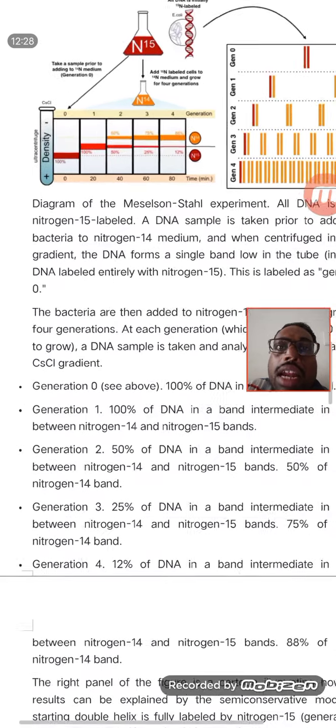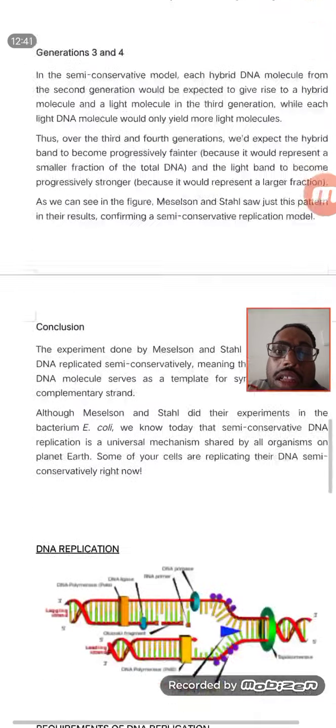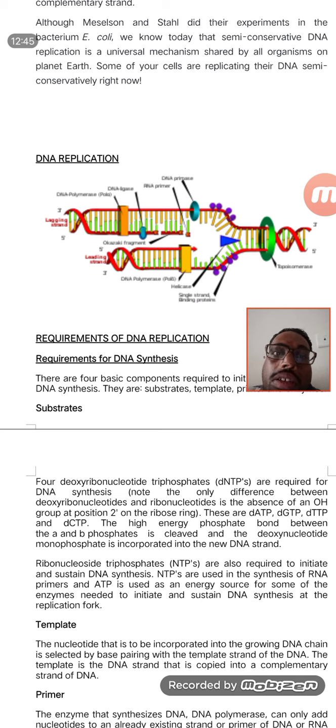And here that explanation of each and every step was given, and what result they got. Whatever was explained, the same thing is according to Meselson and Stahl. So in detail they have given that. And the next question is, how are the DNAs replicating? What are the requirements for DNA replication?